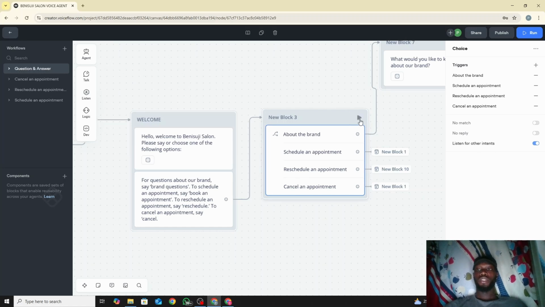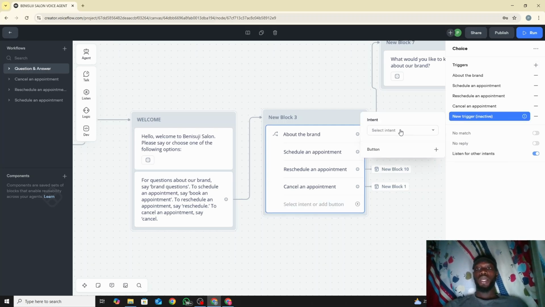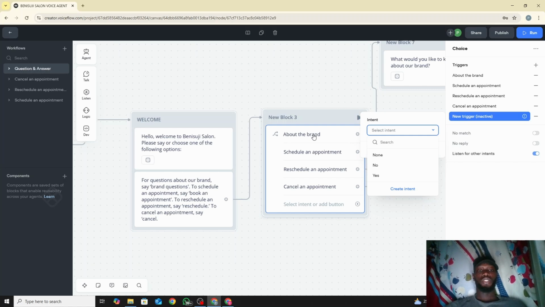Then from the choice block, what are some of the triggers that we use? You have to create a new trigger, obviously. So create a new trigger, and this is an example. And then you choose an intent. The intent is whatever you say that prompts it to carry out that task. Just like we gave them in the second message, for a question about the brand, say brand question, those are the intents. If someone says about the brand, it continues the flow of about the brand. If someone says book an appointment or schedule an appointment, it continues the flow of schedule an appointment. So we made those intents to know which flow it should go to.